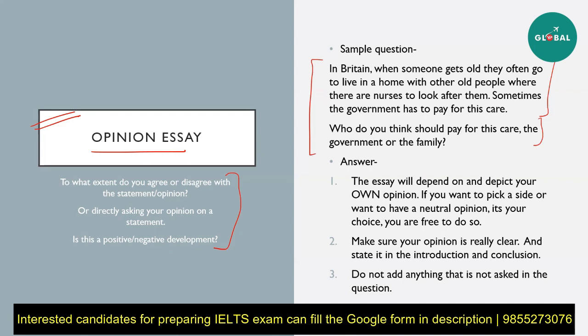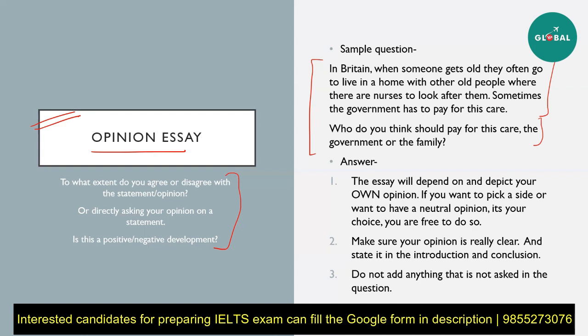So once you've decided that, okay, this is my opinion, I'm going for a 100% government approach, or maybe you're going for a 50-50 approach, that yes, government should also contribute and the people, as in the children of the elderly people, they should also contribute. In that case, you need to add on, first of all, that yes, they should be doing it. That should be included in your introduction itself, that this is your opinion. Be very straightforward about it. Do not beat around the bush. After that, when you're writing your body paragraph, you have to explain why they should do it. Okay, so make sure your opinion is clear and that you state it in your introduction and body paragraphs.